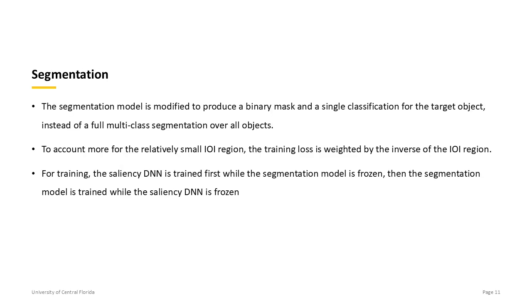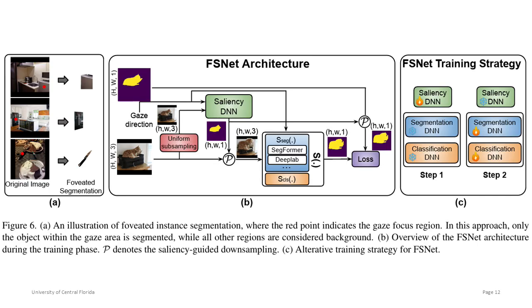The segmentation model is modified to output a binary mask and a classification for that one object, which is way simpler than a full multi-class segmentation. To account for the relatively small focus region, for training the loss is weighted by the inverse of the area. Also, the saliency model is trained first, then the segmentation model is fine-tuned. This is the overview of the FSNet architecture during training.